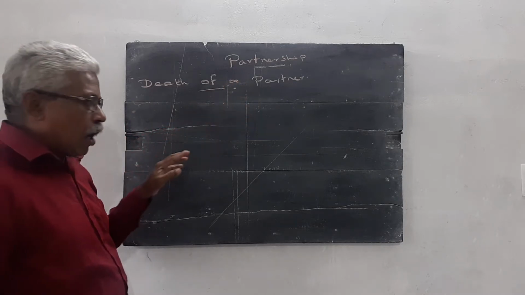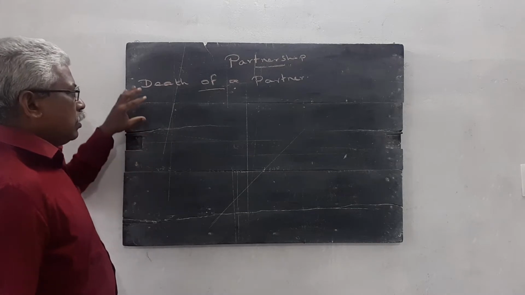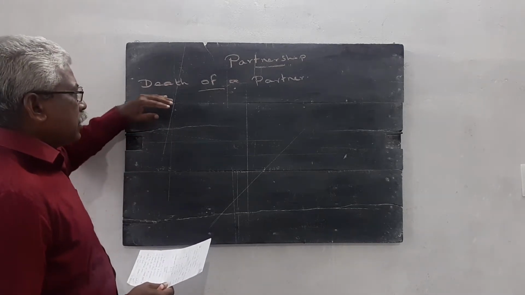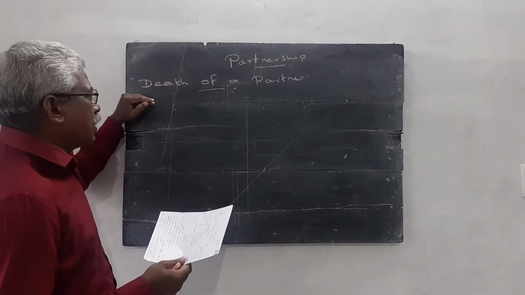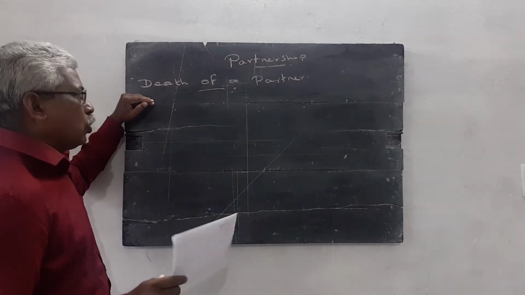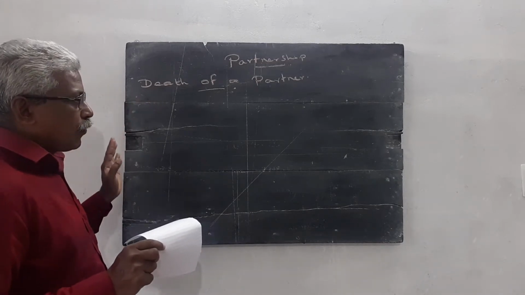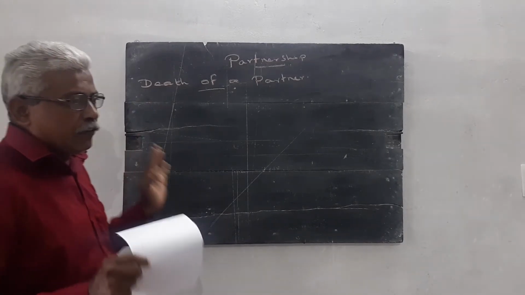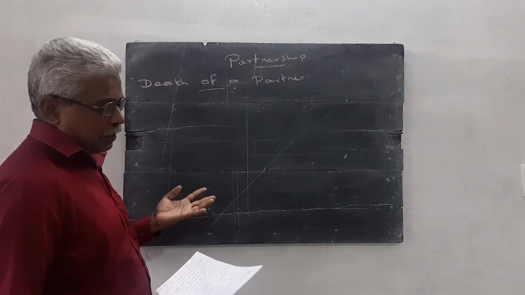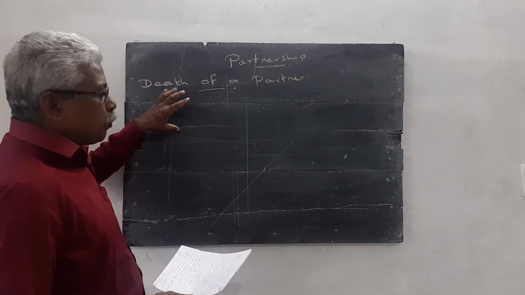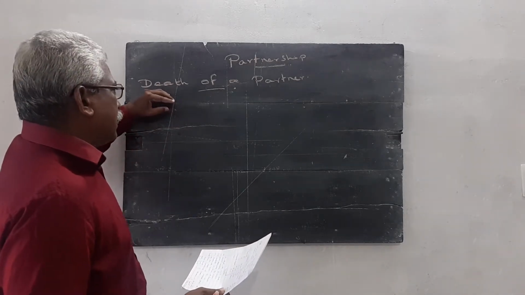What is the accounting procedure when a partner dies? I want to give one question. It is just like a retirement of a partner, but the date of death we are not able to know. Normally, partners retire on a particular day, that means the end of the year, but the date of death is not expected. So, what is the accounting procedure for doing a problem like this, death of a partner?